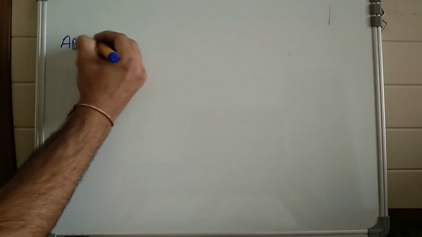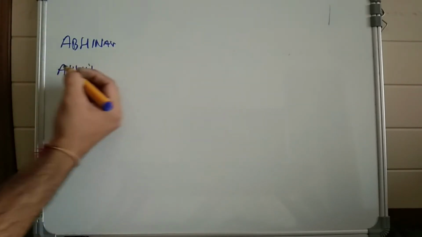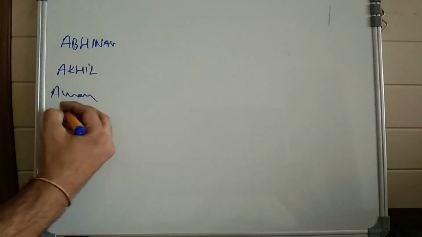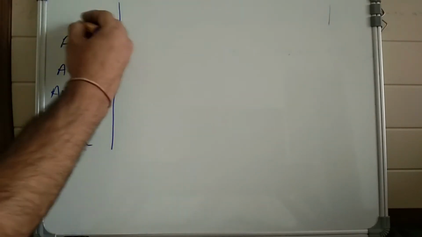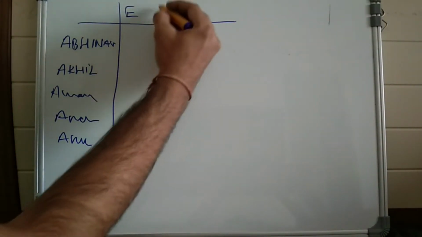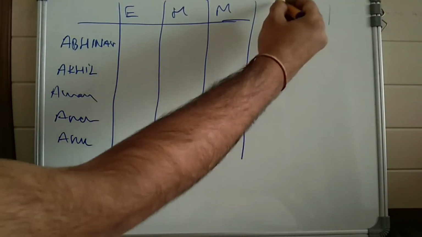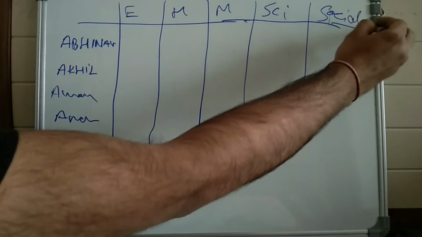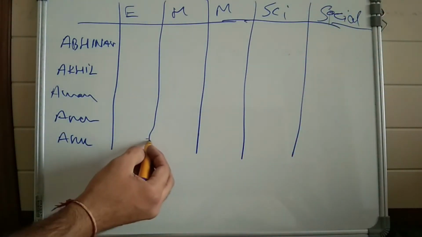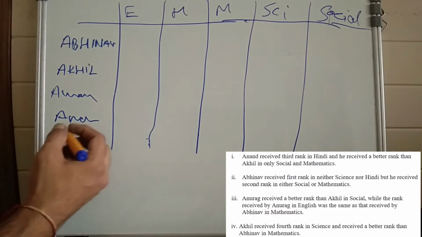So first let me make the table. This is Abhinav. This is Akhil. This is Aman. This is Anand. And this is Anurag. Then this is English, Hindi, Maths, Science, and Social. So it is given to us Anand received third rank in Hindi.